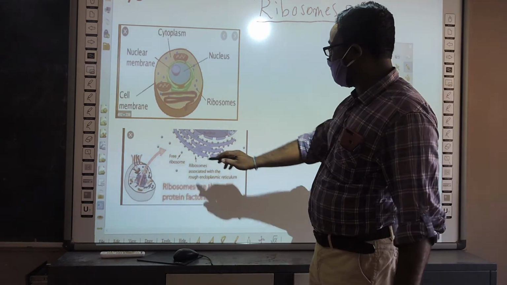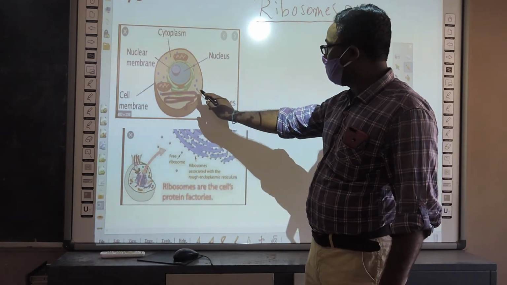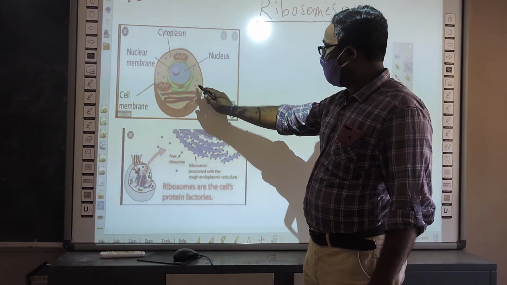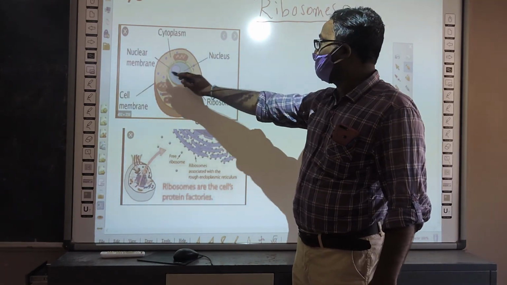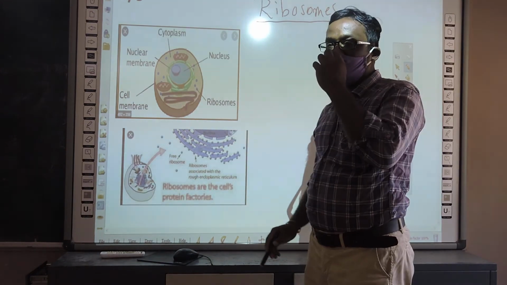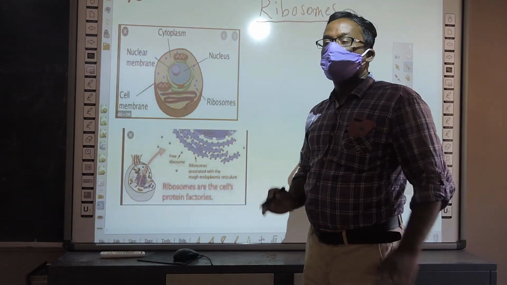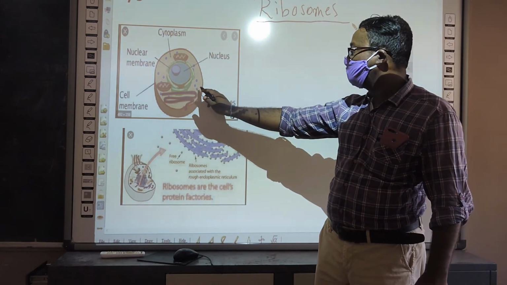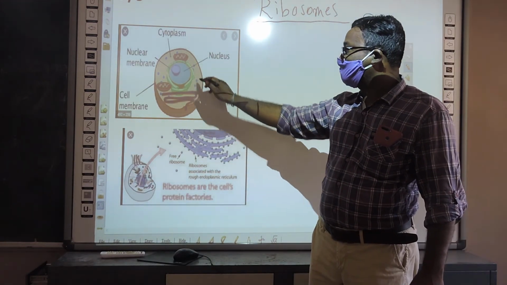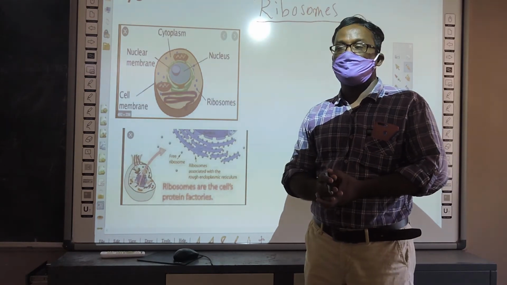You see this picture? Small granular structures scattered in the cytoplasm. Those are ribosomes. Two types of ribosomes, free ribosomes and attached ribosomes. You see in the cytoplasm these ribosomes are scattered. These are free ribosomes.